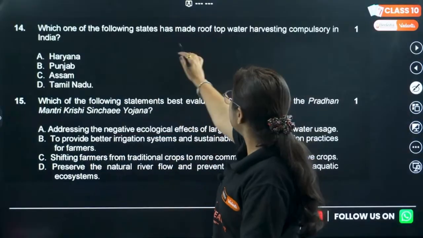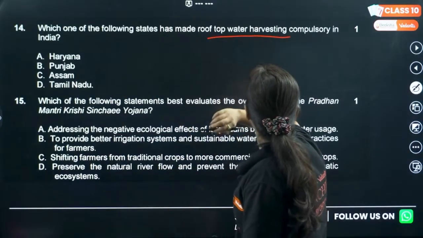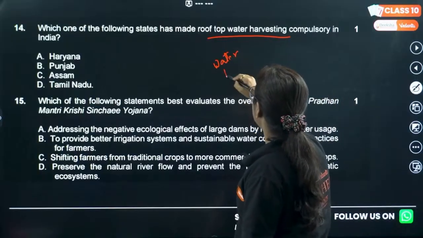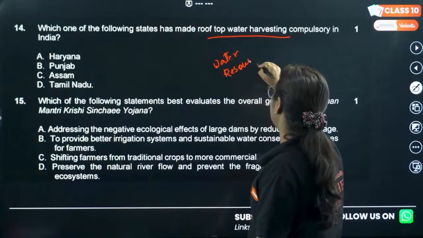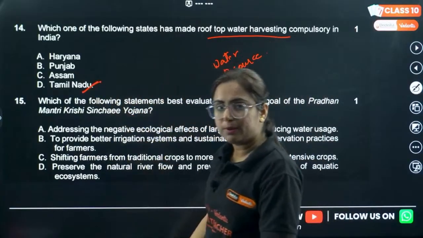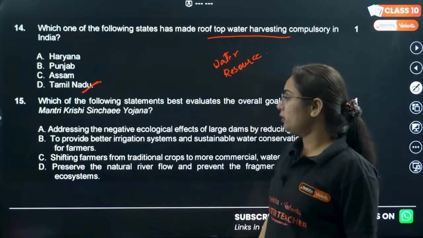Which of the following states have made rooftop water harvesting compulsory in India? A question from the chapter Water Resource. Very easy question, direct question, and the answer is Tamil Nadu. So, Tamil Nadu state, directly this fact is given in your NCERT.